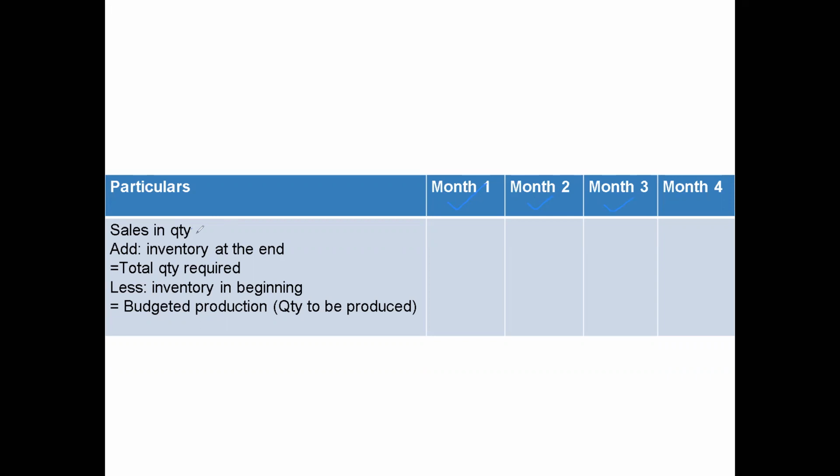As I have told you, production budget is based on sales budget. So first we'll write the sales in units. Then if there is any inventory, that is closing stock, we'll add it. So we can get how much total quantity is required. Less, if there is any opening stock in the company, that would be deducted. So we'll get the budgeted production, that is the quantity that has to be produced.